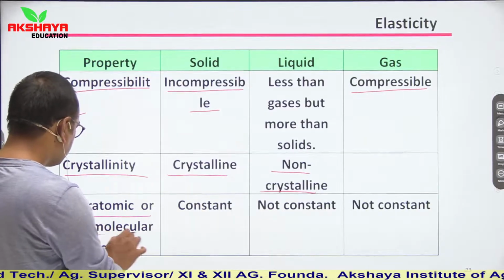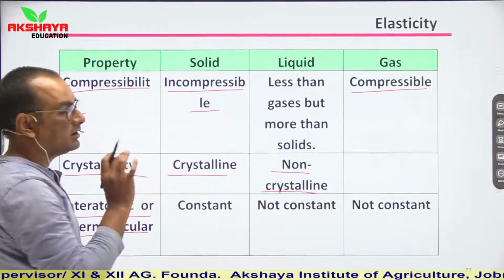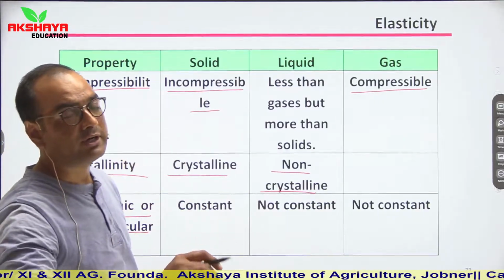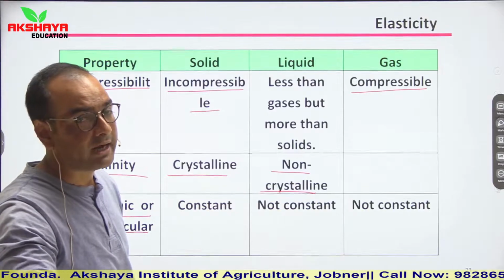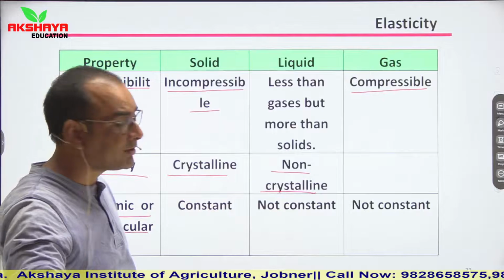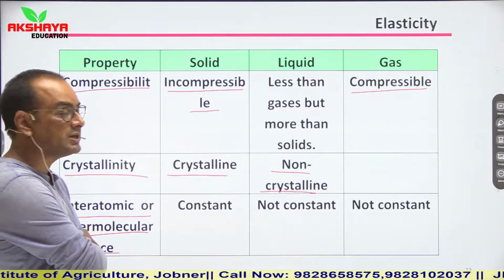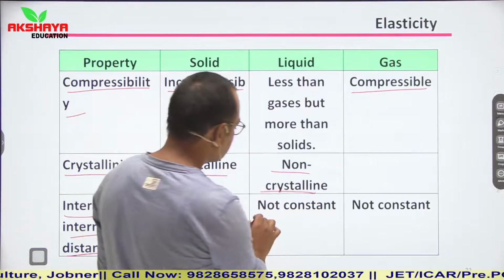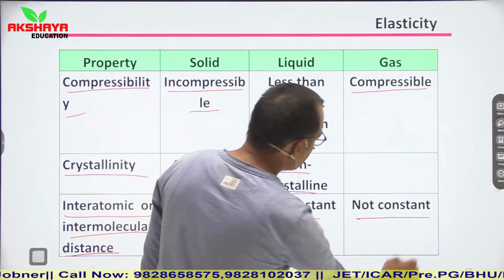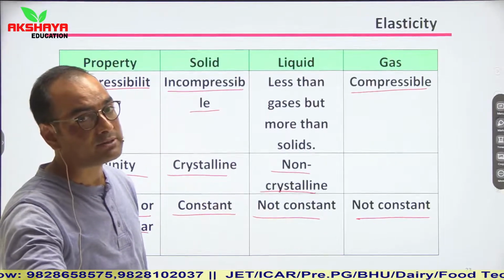Interatomic or intermolecular distance. In case of solids, all the solids have different shapes and sizes, and their atoms and molecules are arranged in a proper way. So if we talk about interatomic and intermolecular distances, then they are constant in case of solids, and in case of liquids and gases, the positions of molecules or atoms are variable.